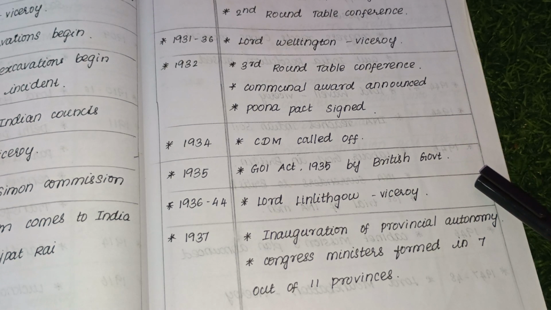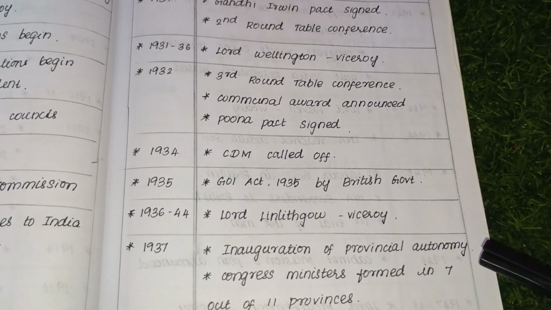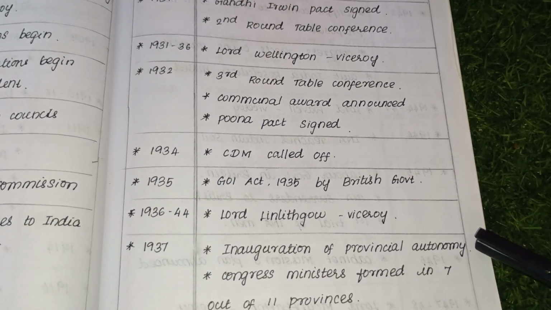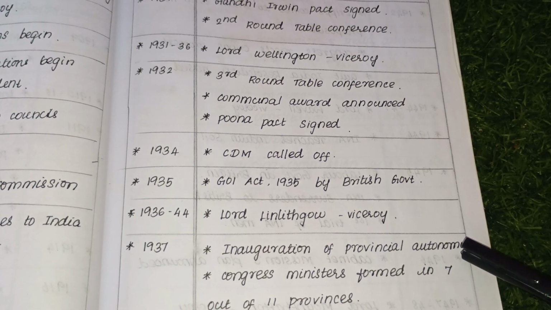1936 to 1944, Lord Linlithgow served as the Viceroy. 1937, inauguration of provincial autonomy. Provincial autonomy was given and Congress ministries were formed in 7 out of 11 provinces.